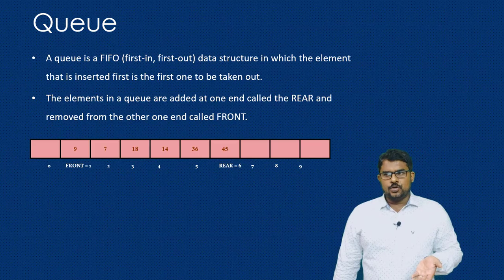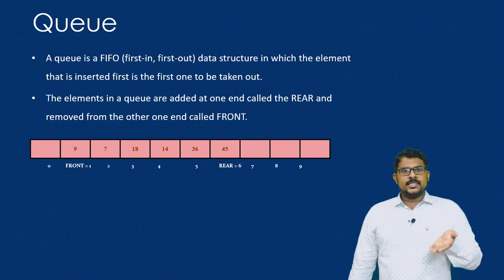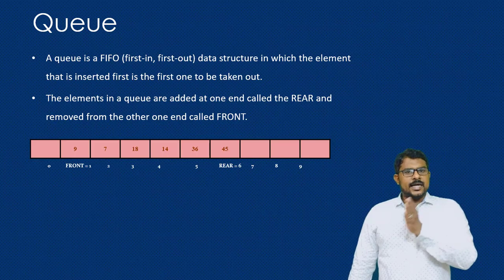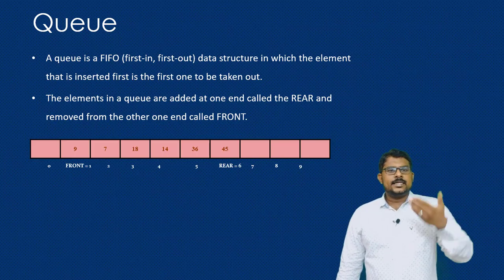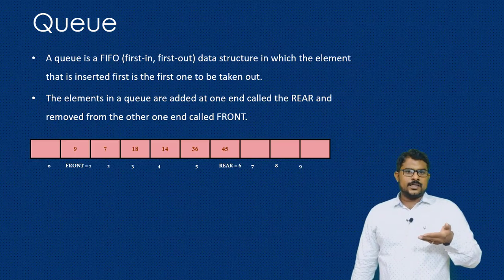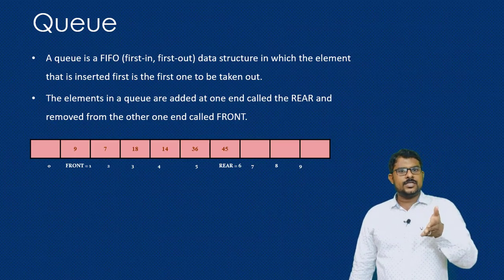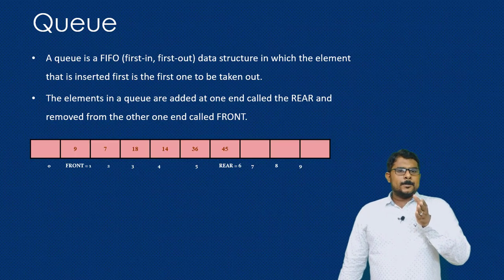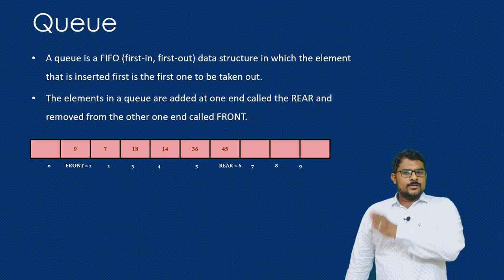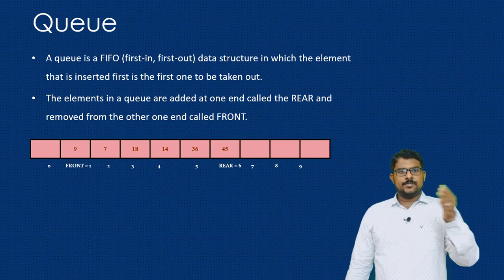Next is the queue. Queue is another linear data structure which has two pointers, the front and the rear. It works in a first in first out manner. Whatever data comes first into the queue will be leaving the queue first. Here the data is added at the rear and the data is deleted from the front.